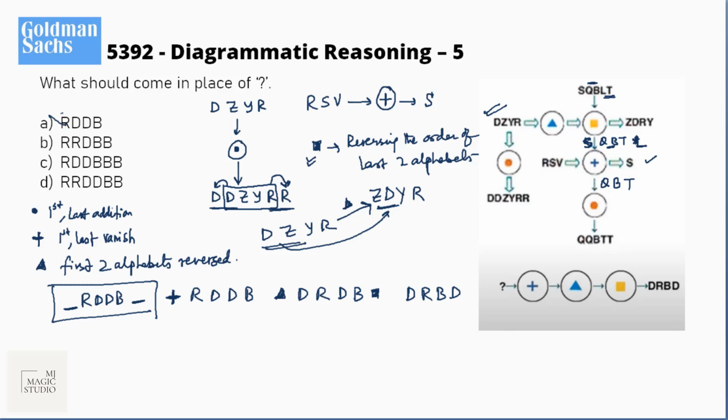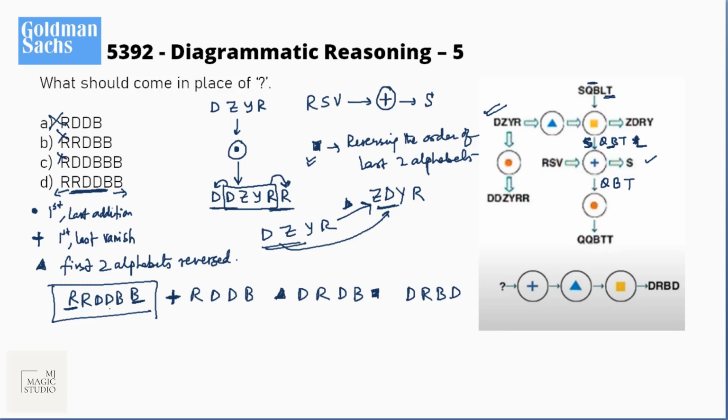We can check with the option. RDDB, A cannot be the, RDDB, no, RDDB. RDDB is here what we are getting. Clear? And before that is 1, after that is 1, which fits in here. Now let's see again.